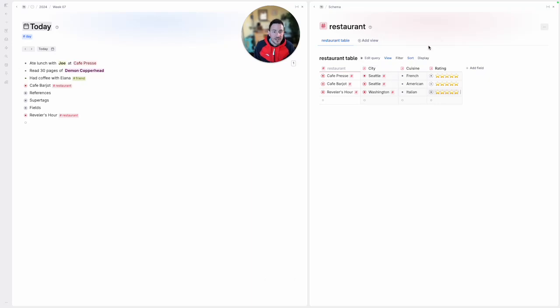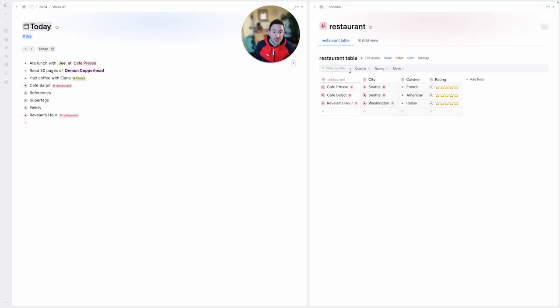But I can now filter this table and say only show me restaurants from Seattle, right? For example, maybe I only want restaurants from Seattle that are like 4 and 5 stars, right? So I can have this table that's my top Seattle restaurants. It can live anywhere in my workspace, and I can refer to it anytime I want.